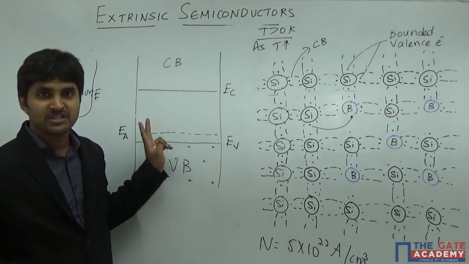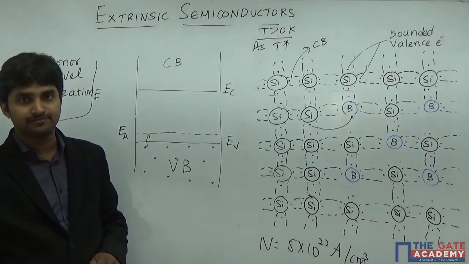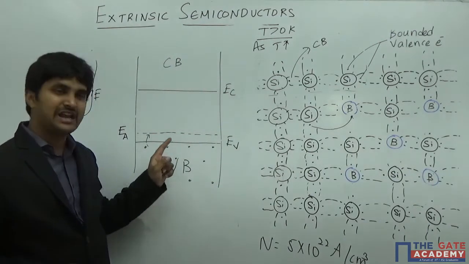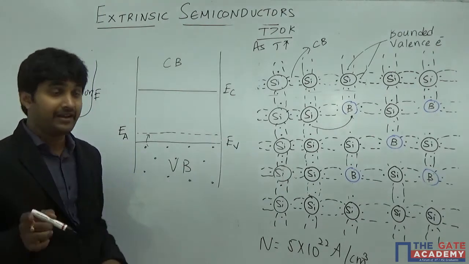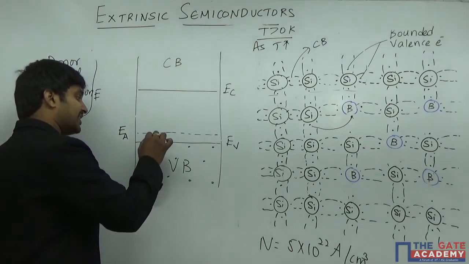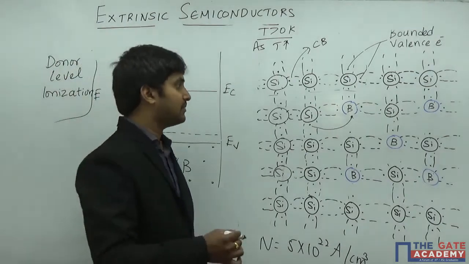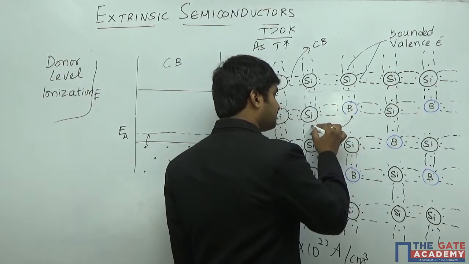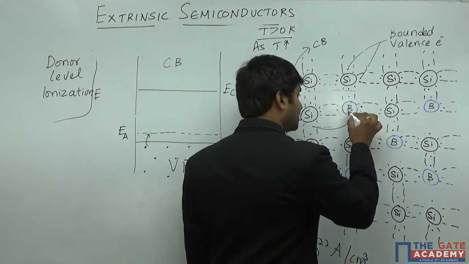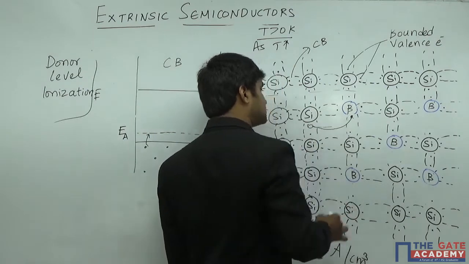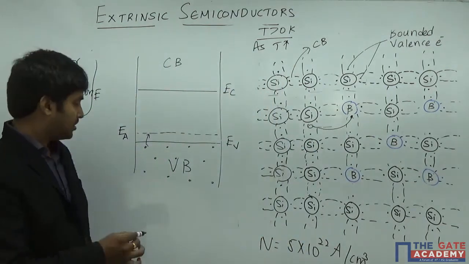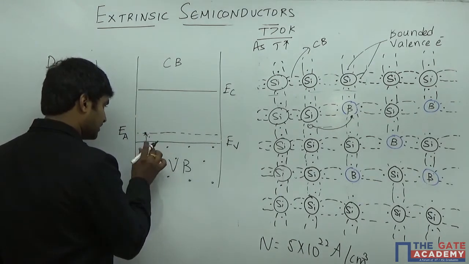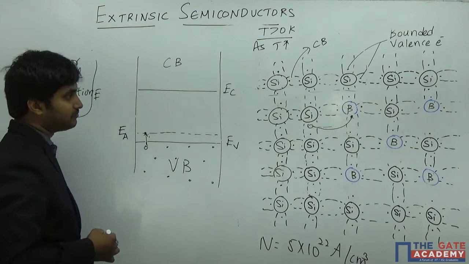If I wipe out this particular acceptor energy level, there is no extra energy level. Because an acceptor energy level is present, every electron which gains sufficient energy can move into the acceptor energy level. That is the meaning of moving an electron from the valence band of the silicon to the boron. Now it is going to form a bond here and generate a hole here. When the electron moves into the acceptor energy level, it forms a hole.